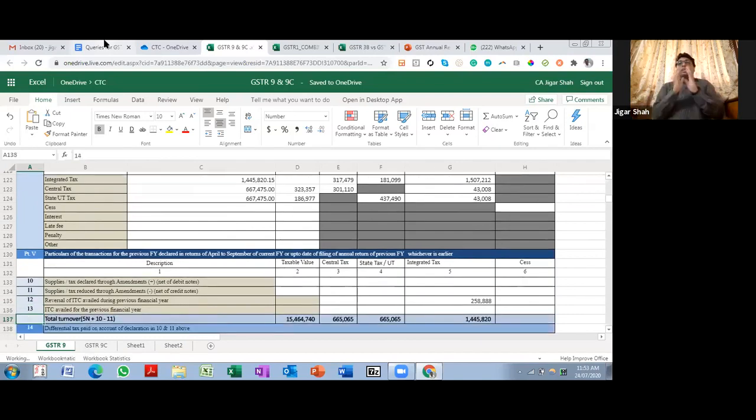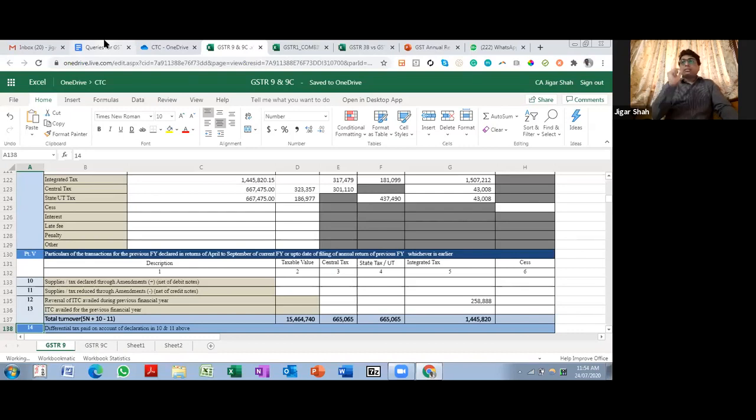Okay, so we are once again focusing, as of now, on output related information. Whatever you have filed so far has been captured in table 4 and table 5. Now, if there are any transactions which are of financial year 18-19 but disclosed in financial year 19-20, the details will come in table 10 and 11.